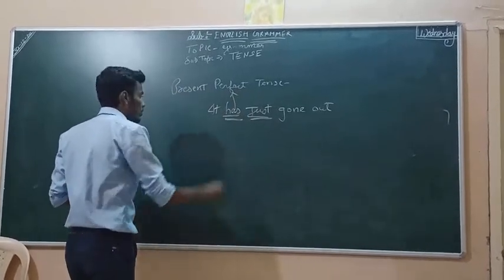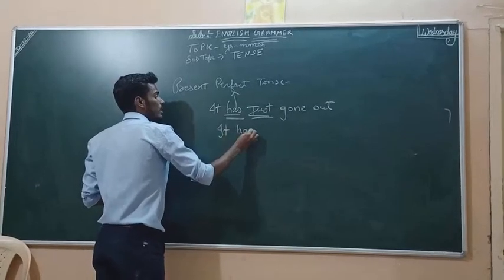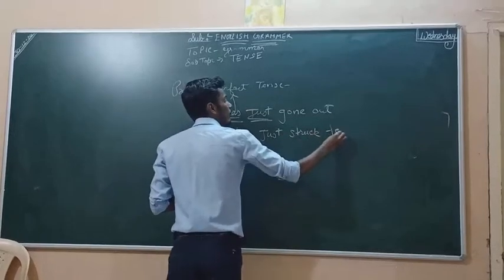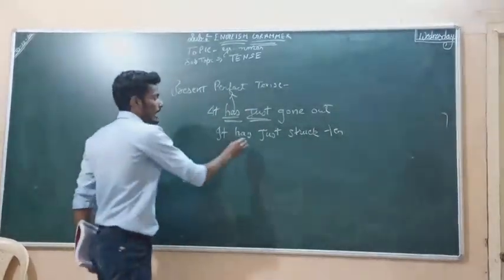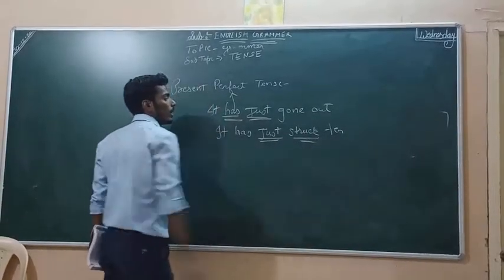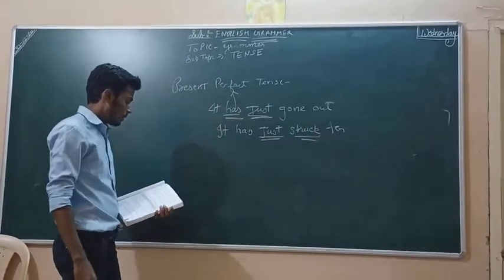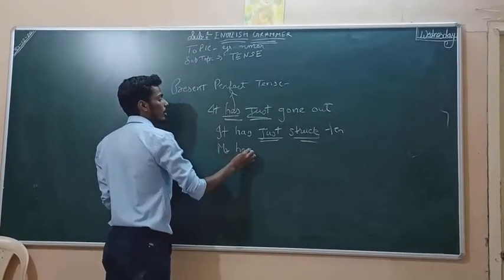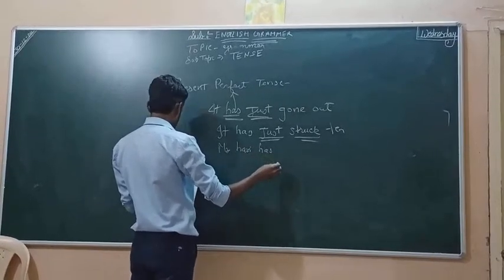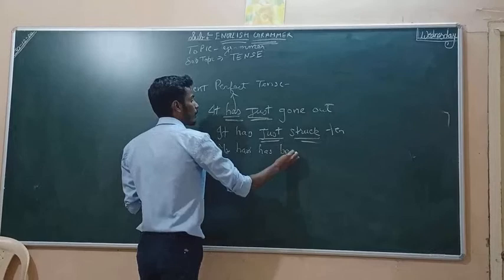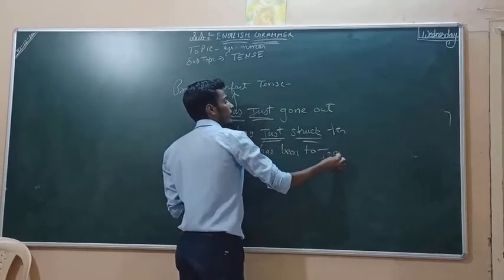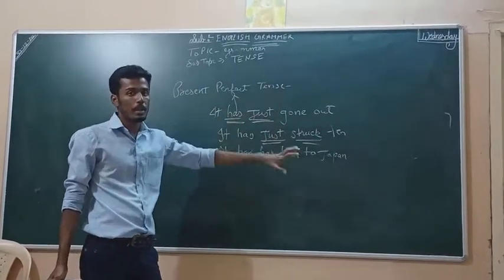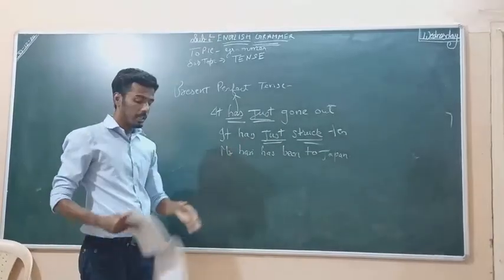It has just struck 10. Means the time is just 10 now. Now, Mr. Hari has been to Japan. Mr. Hari has been to Japan means he has just gone to Japan, he has just stayed there, just now. He has just been to Japan.